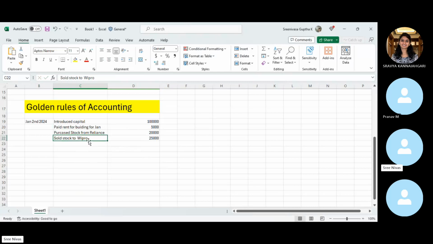So even here, if you observe the statement, I have not updated that Wipro has paid us. We have not updated that we received cash from Wipro. It is just that we sold. That means even this is also a credit sale. So we will show this Wipro as a debtor. A debtor is nothing but someone we are supposed to receive an amount from. Reliance is our creditor,